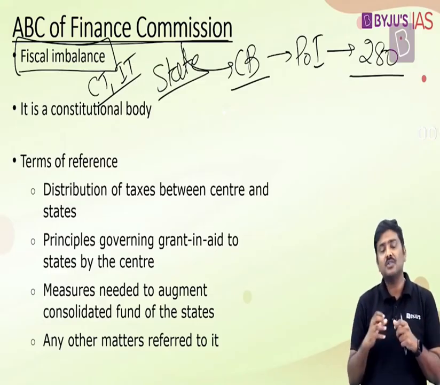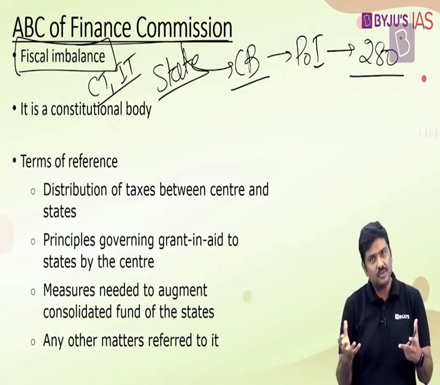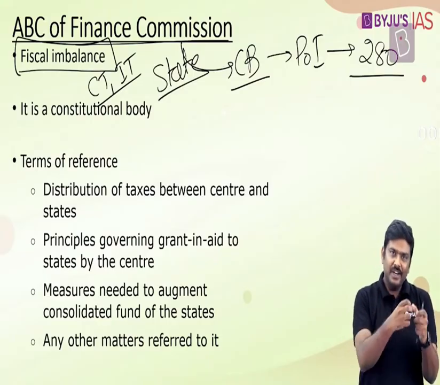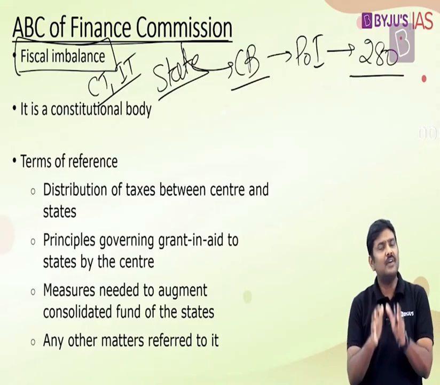This imbalance between the central government and the states is called a vertical imbalance. And on the other hand, because of certain features or characteristics associated with the states, for example, availability of natural resources or the growth rate achieved by these state governments, there is also a horizontal imbalance which has been created. To address these vertical as well as horizontal imbalances, we set up the Finance Commission, which will give recommendations. What are the types of recommendations? We'll have a look at it later.